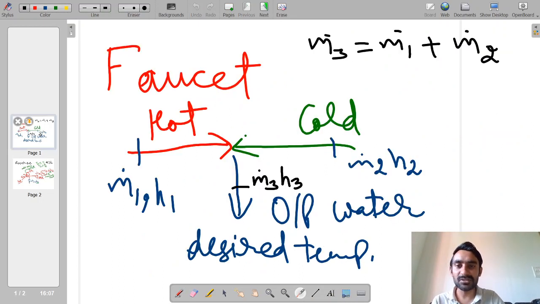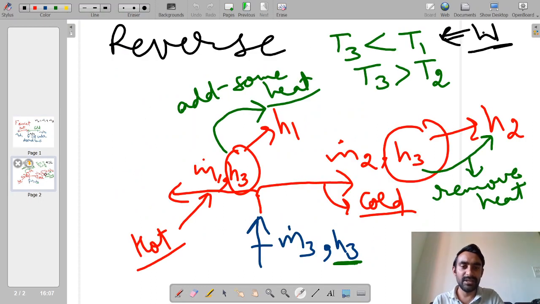When the first process was happening in the forward direction, the surrounding and system were not undergoing any type of heat and work transfer. However, in the reverse of this process, to make the system exactly identical to the initial conditions, we have to supply some amount of work from the surroundings.